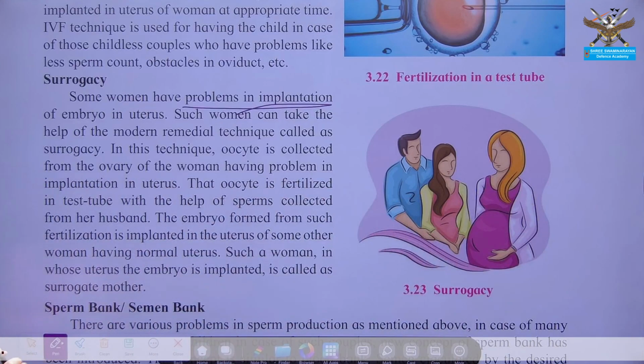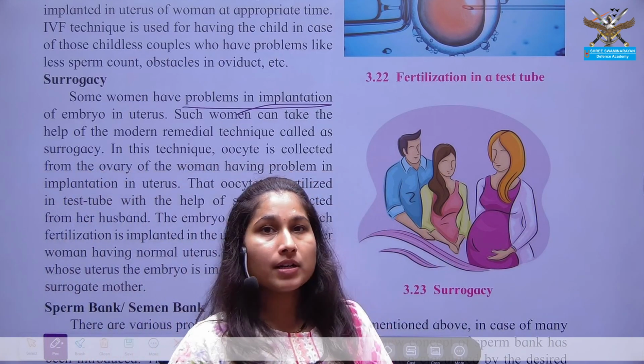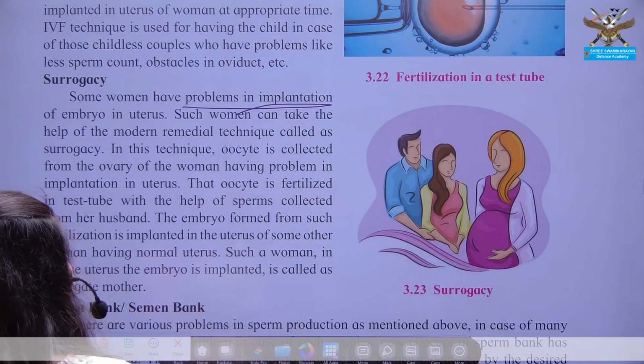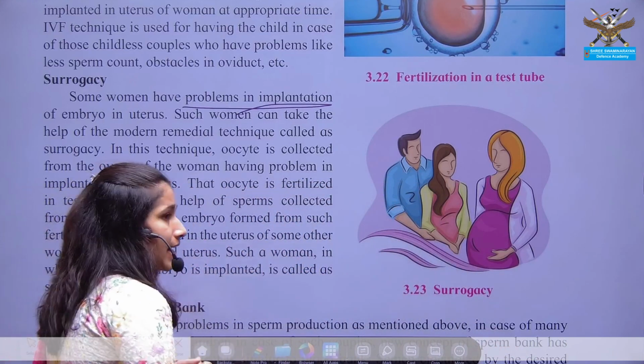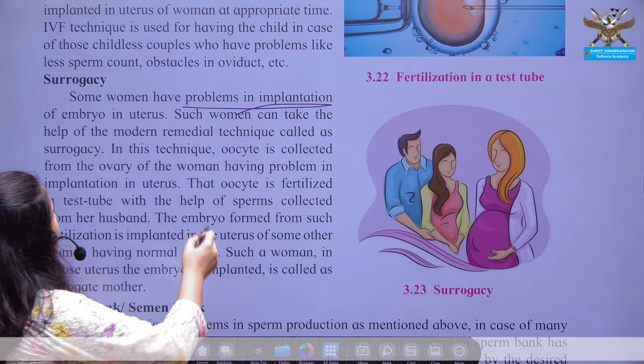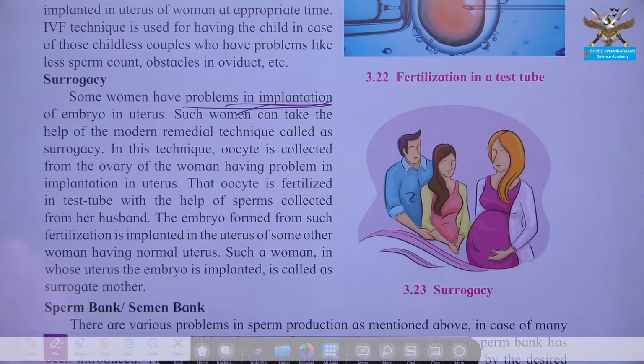The embryo is not going to develop within that woman herself, but in the womb of some other lady, this fertilized egg is going to develop.